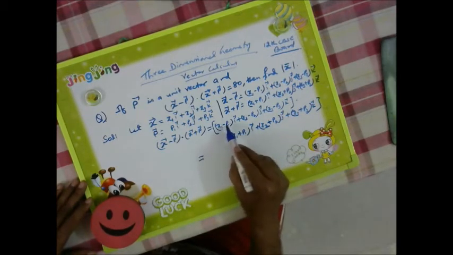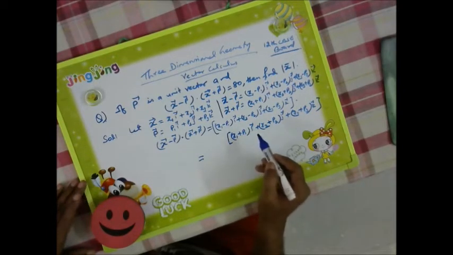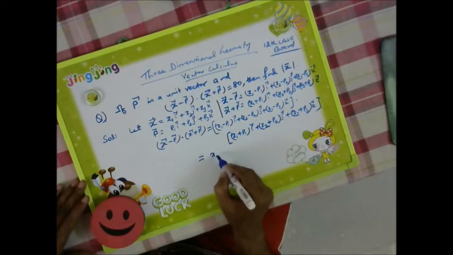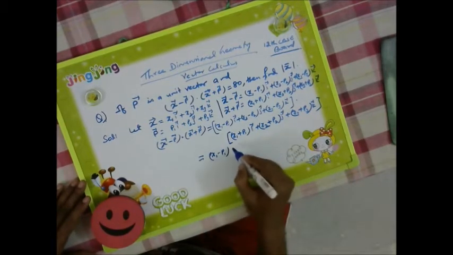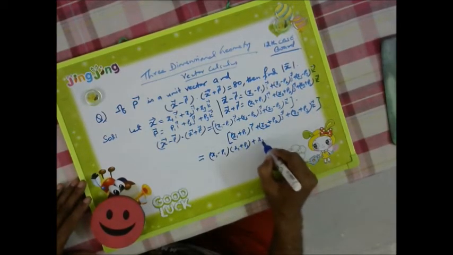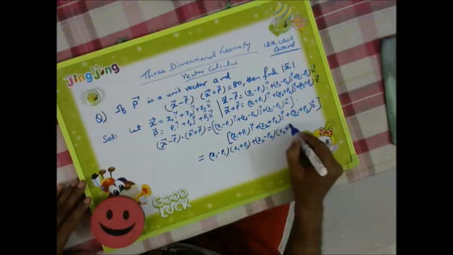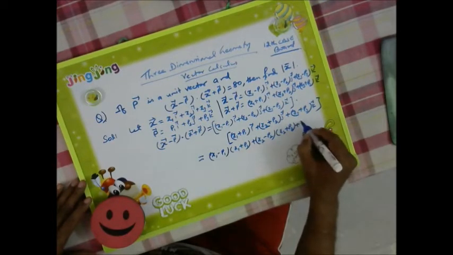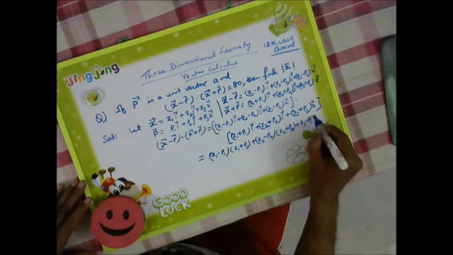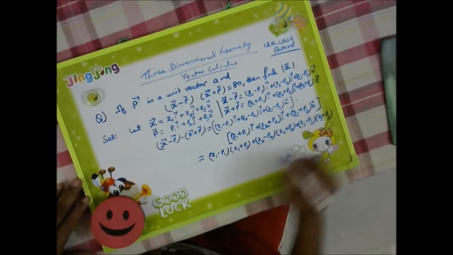So (x1 minus p1) into (x1 plus p1), since i dot i is equal to 1. It will become (x1 minus p1)(x1 plus p1) plus (x2 minus p2)(x2 plus p2) plus (x3 minus p3)(x3 plus p3).